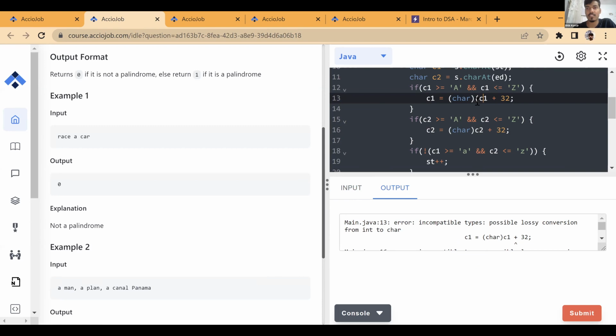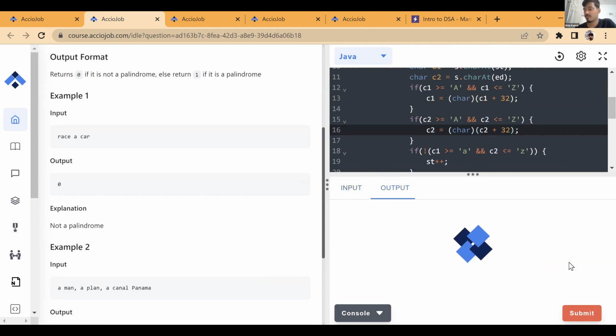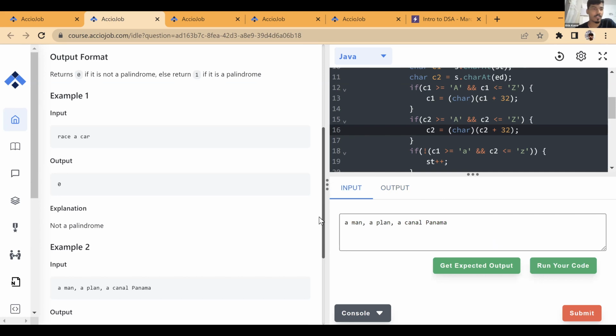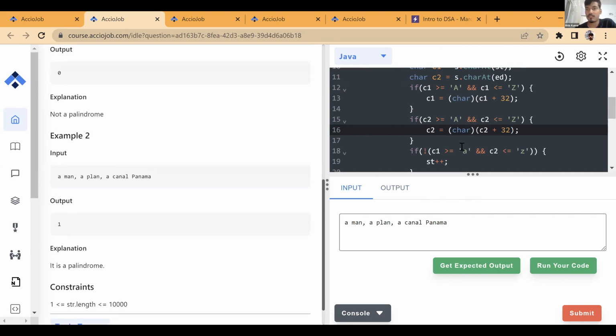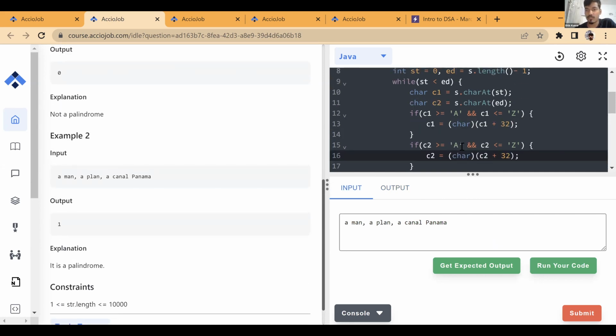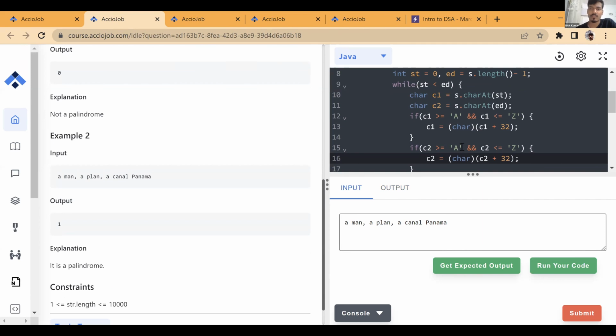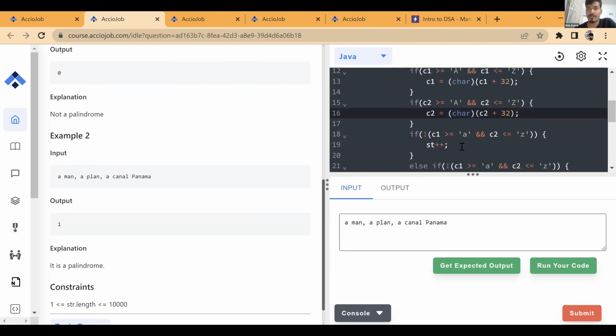Forgot the brackets again. Done. We got this as 0. Oh, this should be 1, right? Now what did I do wrong? Correct that to this. If this is in this range, we convert it into this.